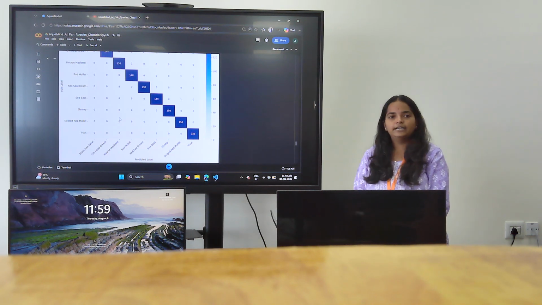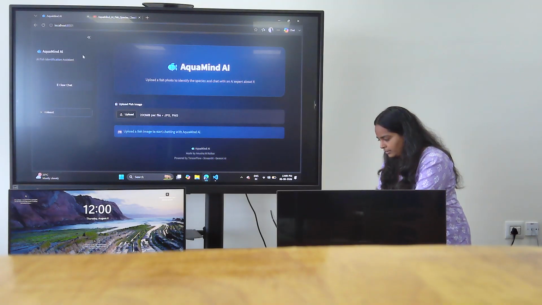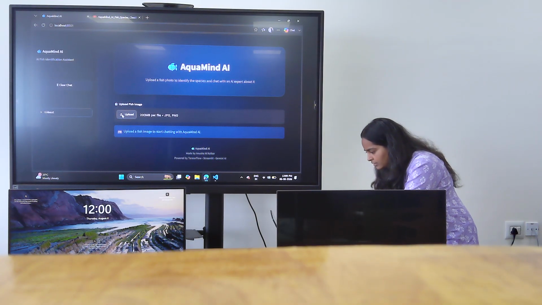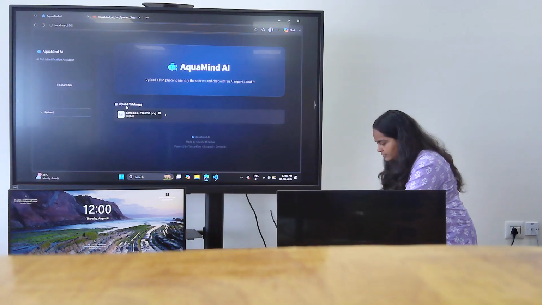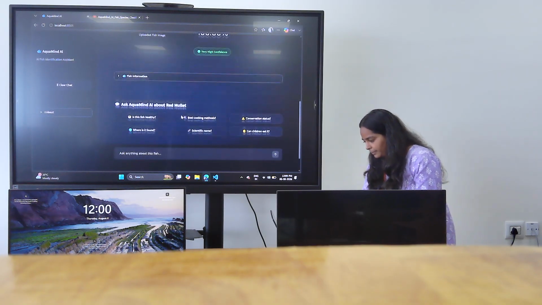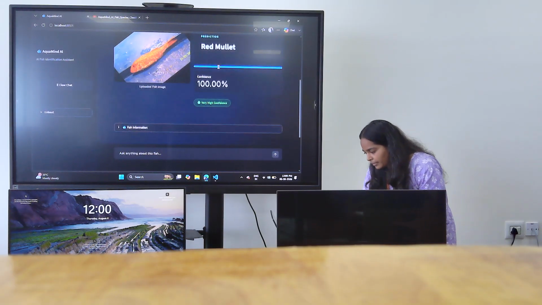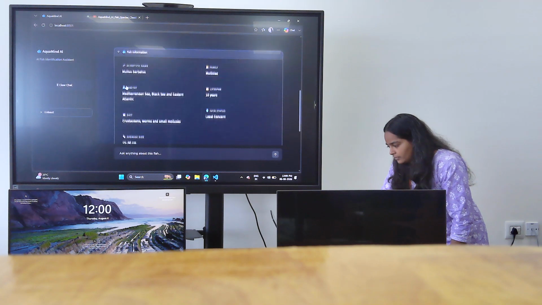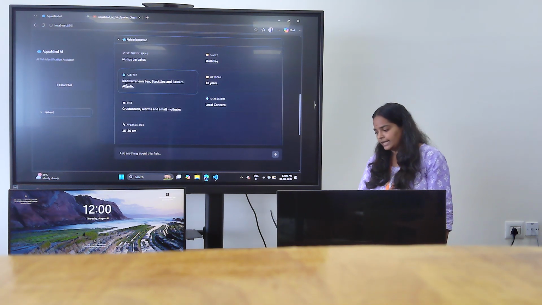Then now I have built a website using Streamlit. This is the interface of my website. If you upload an image of the fish, initially it predicts the name of the fish species. Then if you want the information about the fish, it gives the information such as scientific name, family, habitat, lifespan, diet, and much more.